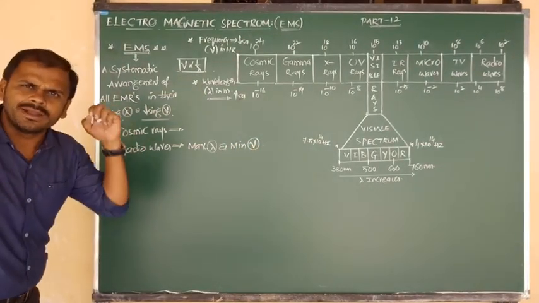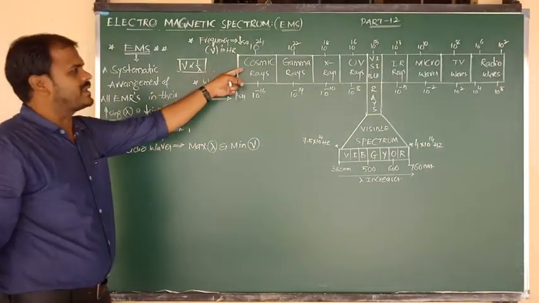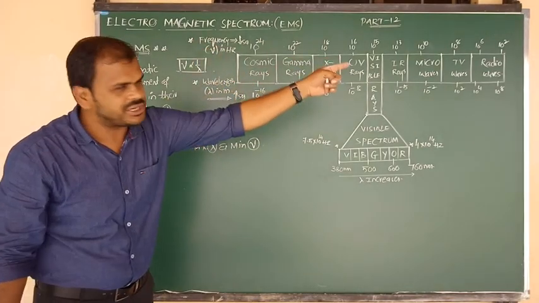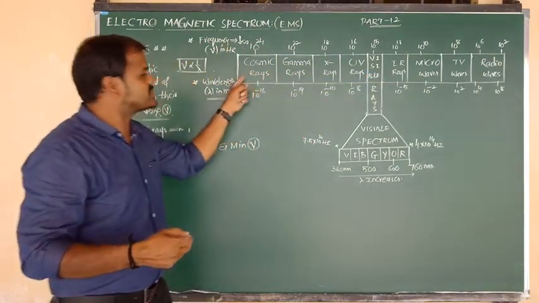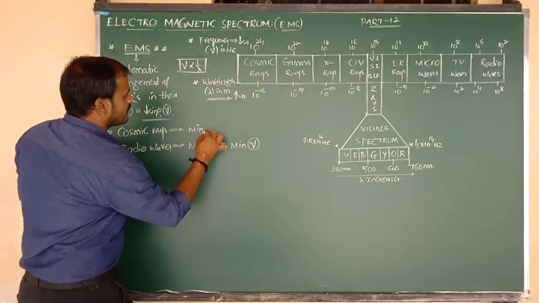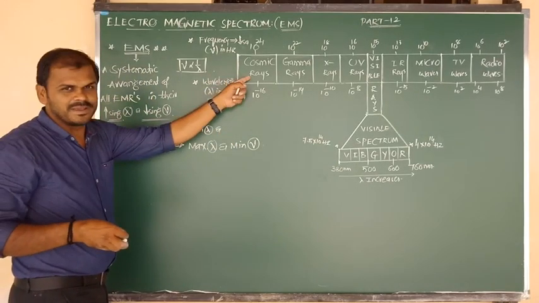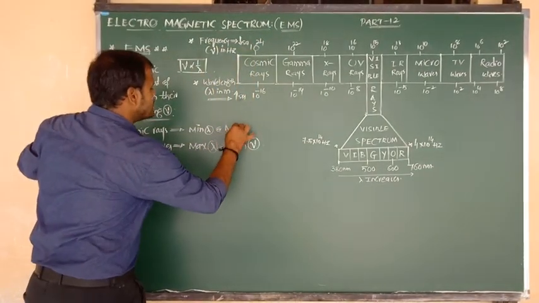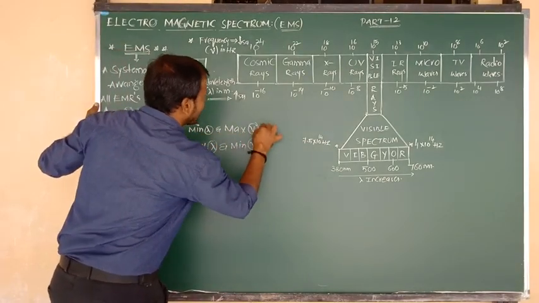And quite the opposite we can say for cosmic rays, the first one. Left to right, wavelength increases. So the right one contains more wavelength, the first one contains the least wavelength. Means cosmic rays contain minimum wavelength. If wavelength is minimum for cosmic rays, it contains maximum frequency, 10 to the power of 24. So cosmic rays have minimum wavelength and maximum frequency.